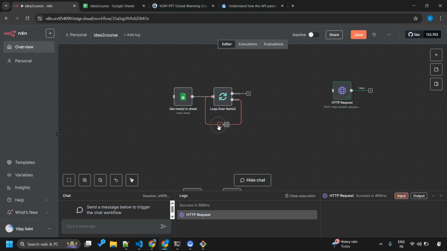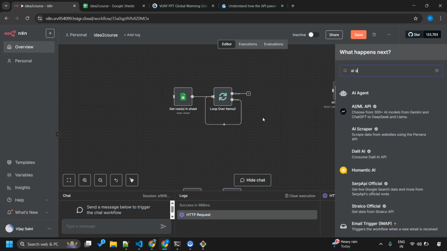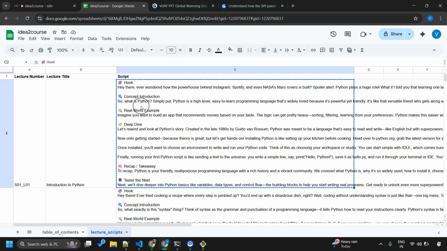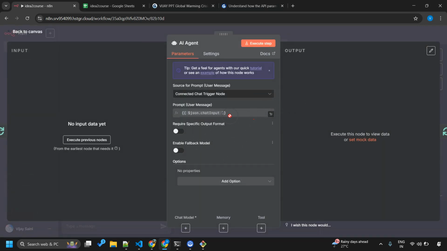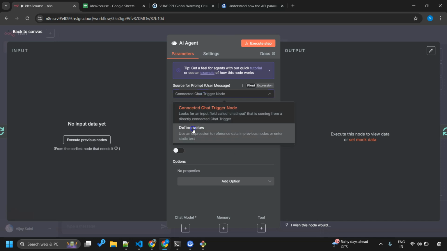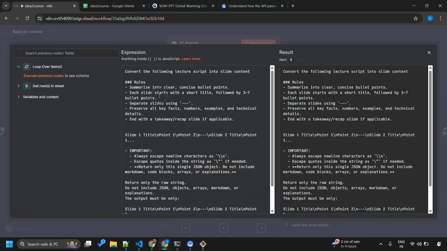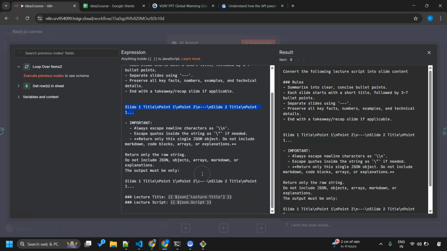I'll just get rid of this and add an AI agent. Why are we adding an AI agent? Well, its simple motive is to convert this script into the text that the Gamma app is comfortable with. Yes, it's time to add a prompt in our AI agent. Instead of the connected chat trigger, we will define the prompt. So this is our prompt for converting a lecture script into the text that we can feed to the Gamma app and generate our presentation.